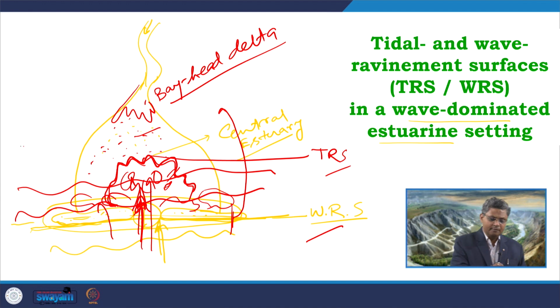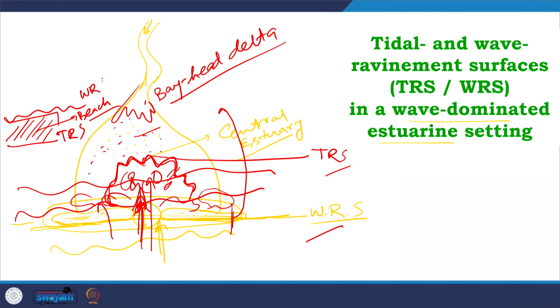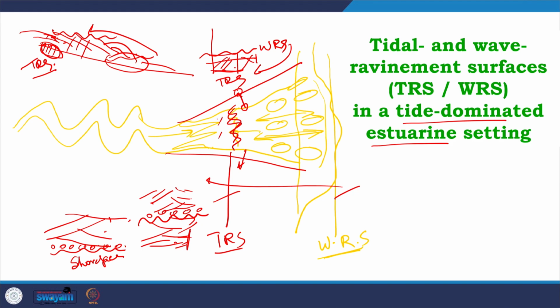So, what is required here? Again we will get the tidal refinement surface at the bottom, followed by that some deposit should definitely form, maybe the lagoonal deposit, maybe the tidal channels, and on that we can get the wave refinement surface. Maybe over here we can get the beach sediments, the mouth bars will form over here, and then we will get the wave refinement surface. So, that buffer sedimentation is required for the preservation of both of these surfaces. Otherwise, the wave refinement surface will overprint the earlier formed tidal refinement surfaces.